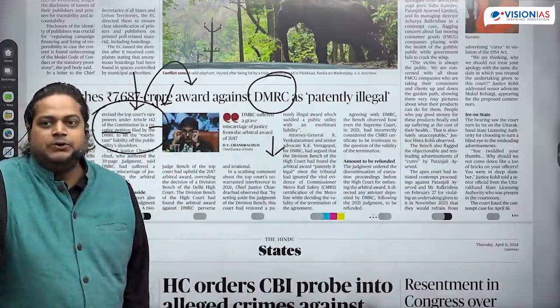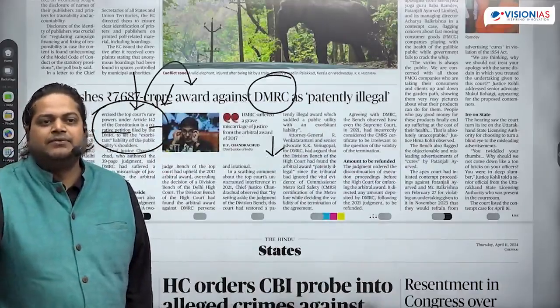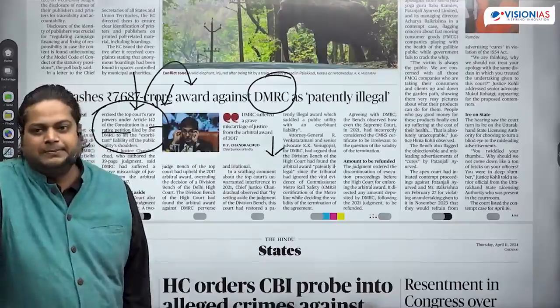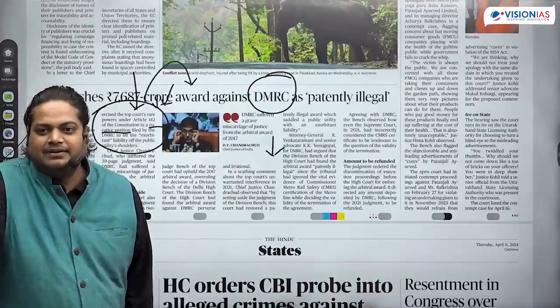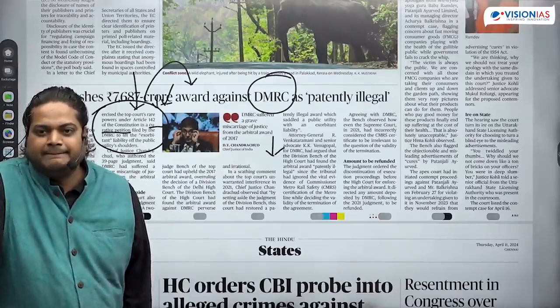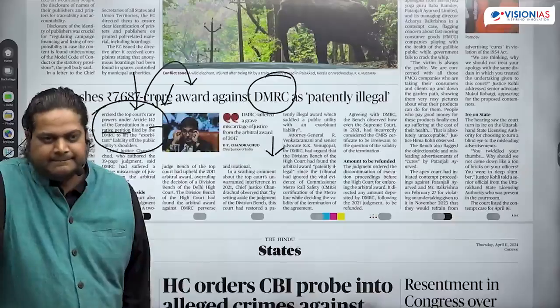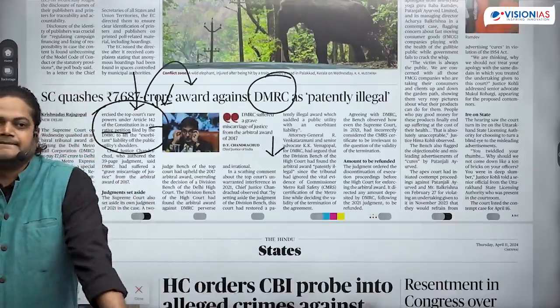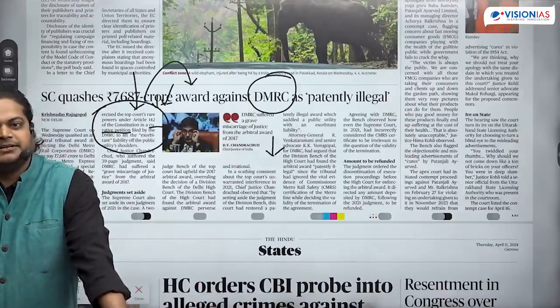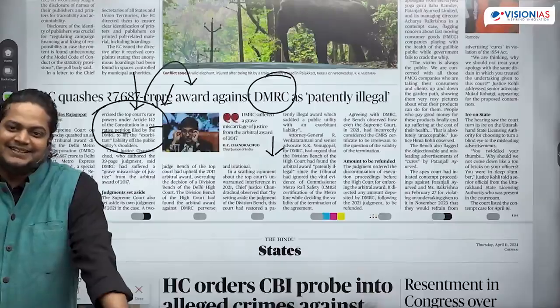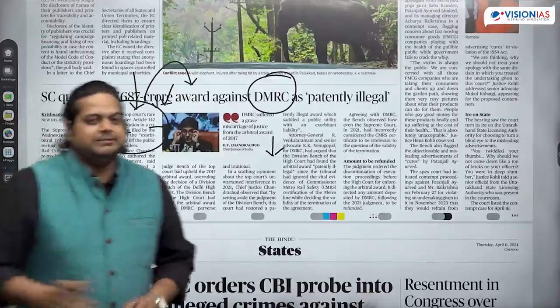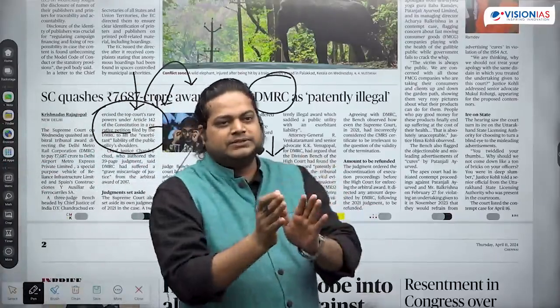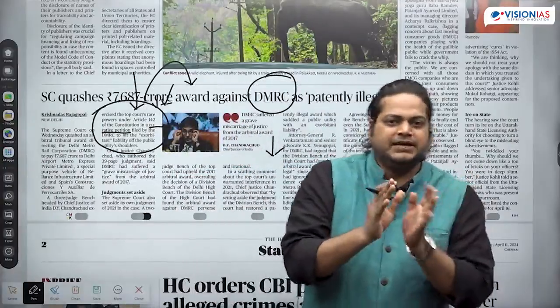So how did you come to this idea that I will follow the Indian Express or The Hindu? In the Indian Express, the same thing happens. Pro, cons, we get both views in Indian Express also.